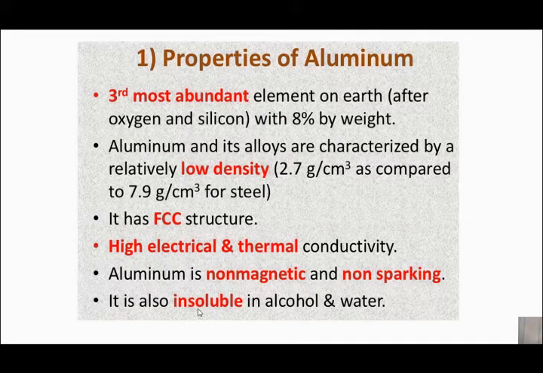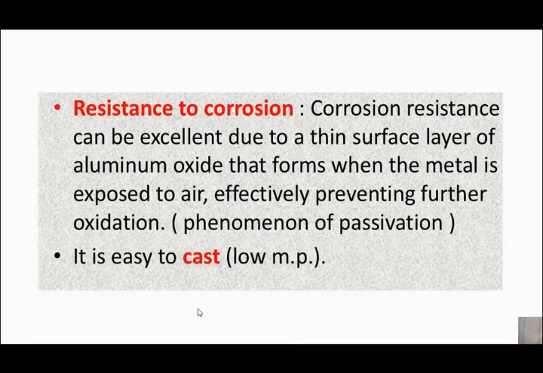Again, to recapitulate, these are low density, FCC as already discussed, with high electrical and thermal conductivity. Aluminium is non-magnetic, non-sparking, and insoluble in alcohol and water. Now the main advantage of using aluminium is that it is highly corrosion resistant. The corrosion resistance can be excellent due to a thin surface layer of aluminium oxide.